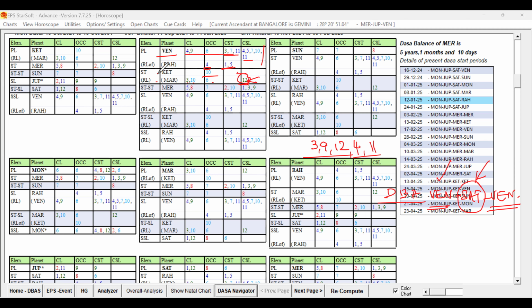Then Ketu in the star of Mercury: 5, 8, 7, 2, 10, and 139. This is good. But it has played as the star lord of the star lord, not as the primary ruler. Still, it is supportive. And the sublord is Venus, same thing repeated. We can also check the sub-sublord.